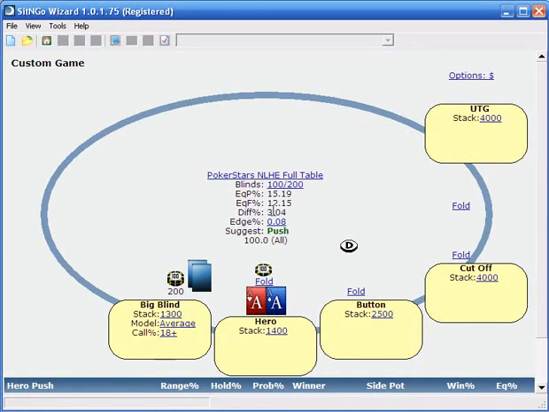And the diff percent is the main thing they're interested in. It's the difference between pushing and folding. If it's positive, you're making money. If it's negative, you're losing money.